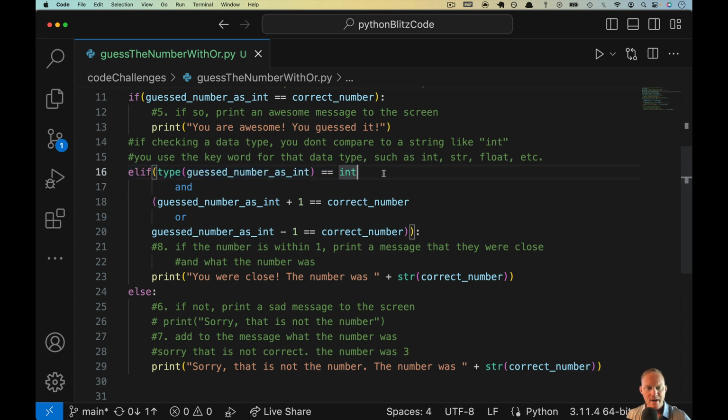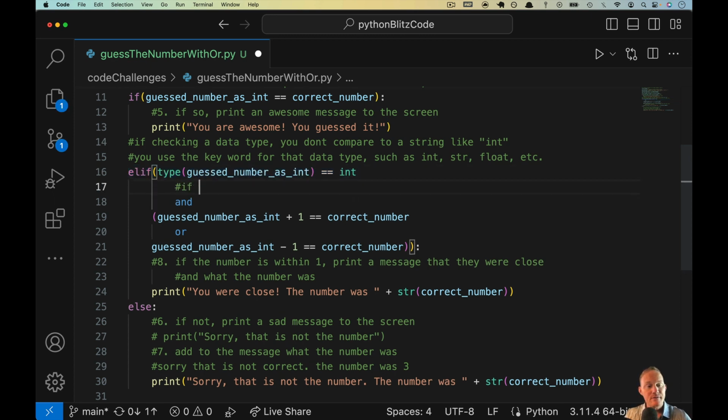And then right after that, if using "and" or "or" together, use parentheses to group them. This is very important. It will save you so much time in life. I promise. I've tried to do it before, thinking I'm smart enough to do it without this, and it's always miserable. So do that together.